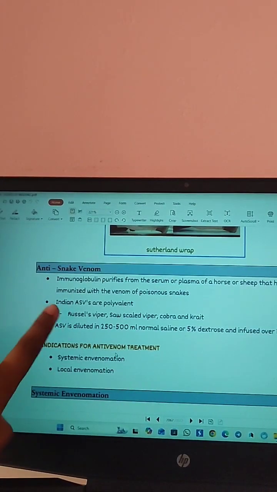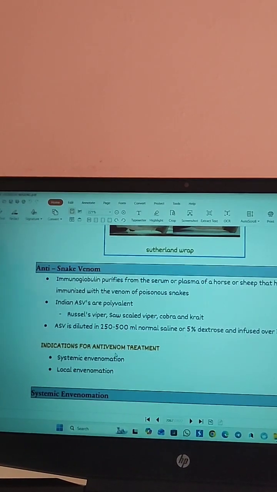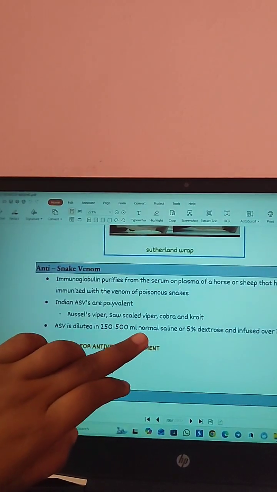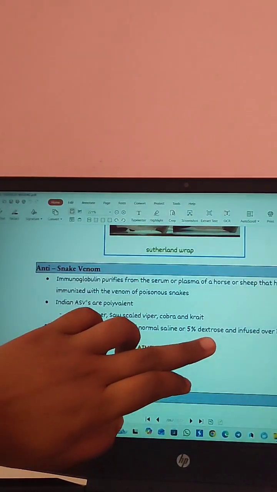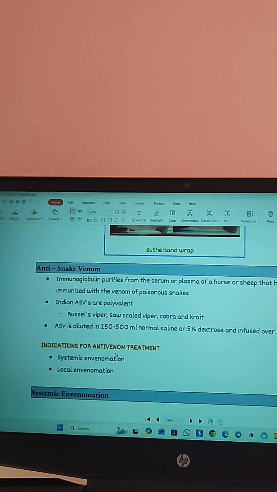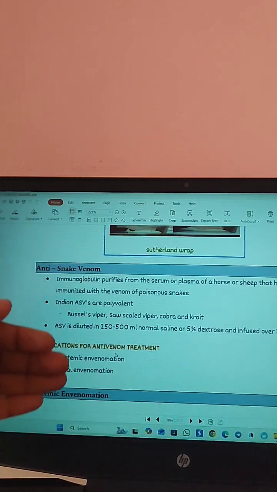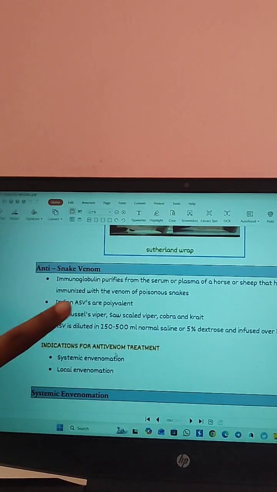And these Indian anti-snake venoms are polyvalent. They can be used against the Russell's Viper, saw-scaled vipers, cobra and the krait. How it is given: the anti-snake venom is diluted with 250 to 500 ml of normal saline or with 5% dextrose, and then it is infused over 1 hour. The main indications for this anti-venom treatment are systemic envenomation or local envenomation. In these two conditions, we will be giving this anti-venom treatment.